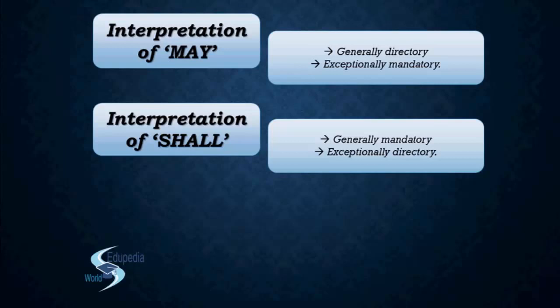So basically there are two categories in which we can evaluate both the forces. First is the compliance requirement. If it is directory, then the statute, the legislature, gives you an option. They give you a direction that even this option is available for you. If you want, you can go ahead with that. If you don't want, we are okay with it. That is directory. They're directing you, they're guiding you. And mandatory is they're forcing you. Hey, turn right and please start walking. That is the direction you need to follow. That is a mandatory force.